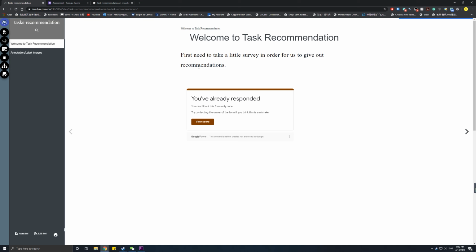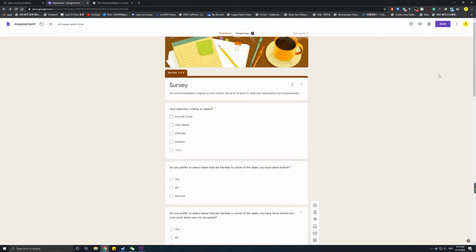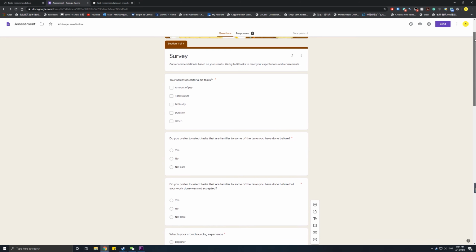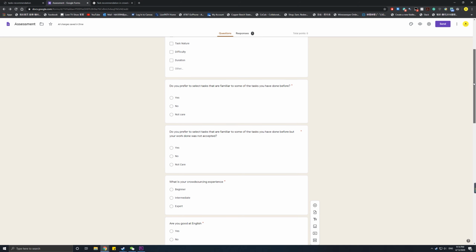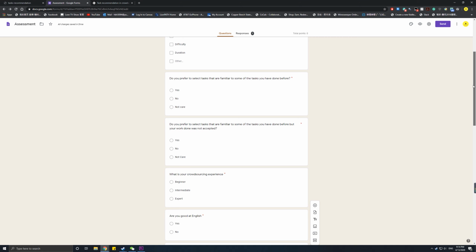So on the first page, I'm going to do a little survey about the workers' skill set or experience in crowdsourcing. And here is the Google form and the questions. So I will ask what the reasons are that they pick a task, and whether they have done anything similar before, such as surveys or other things.